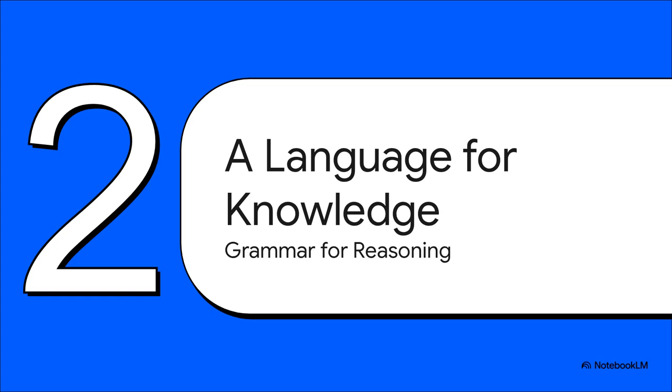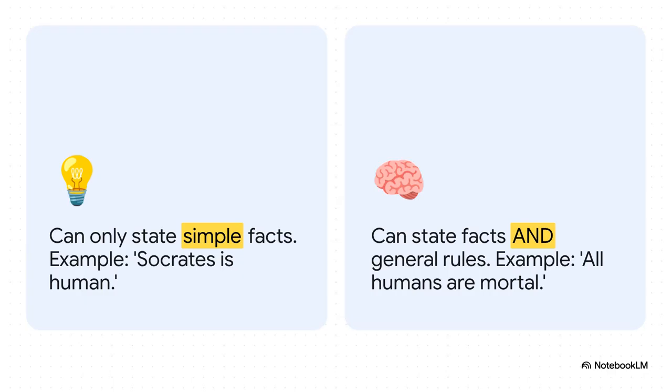So, to solve this little problem, we need to give the AI a kind of grammar for reasoning. But as you're about to see, there is a huge difference between a language that can just state a simple fact and one that can state a universal truth. And this right here is the crucial leap. On the one hand, with propositional logic, you can state a simple fact. Socrates is human. That's useful, sure, but it's pretty limited. On the other hand, with first-order logic, you can state a universal rule. All humans are mortal. That one sentence contains a massive amount of knowledge about the world. It's the difference between just knowing a single data point and actually understanding a principle.